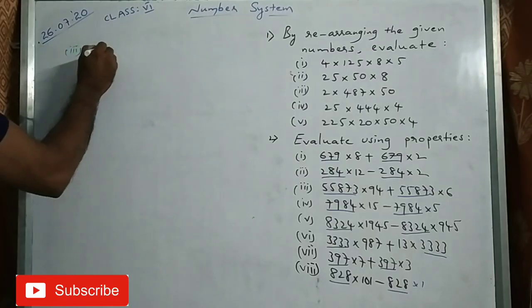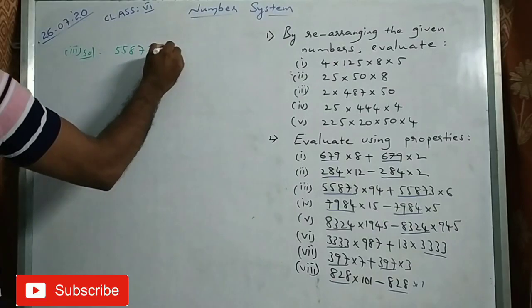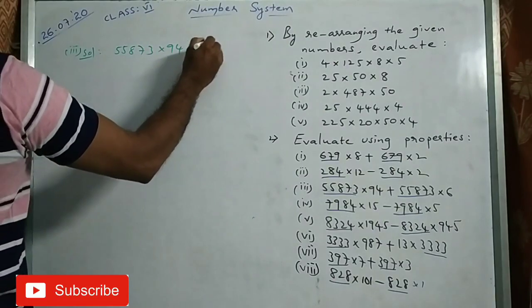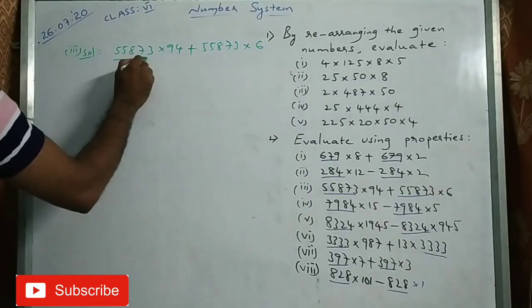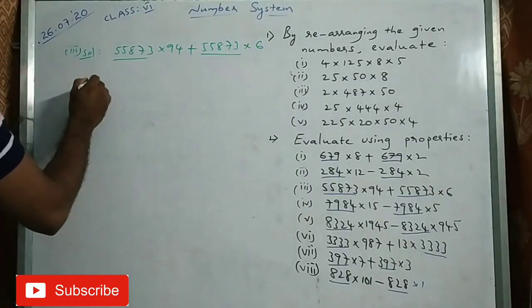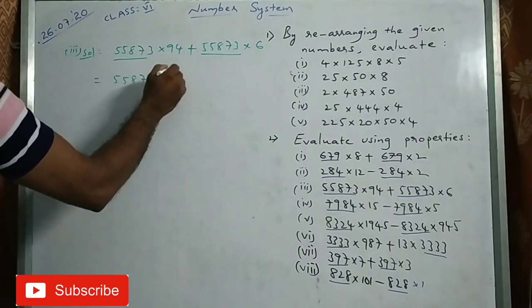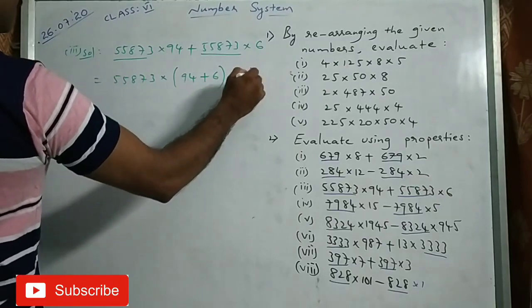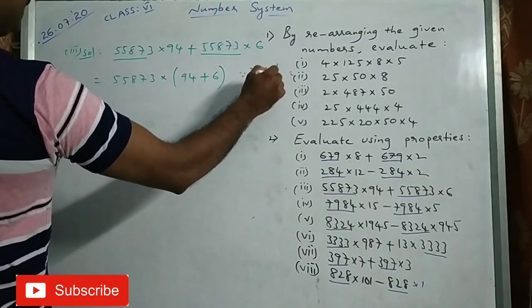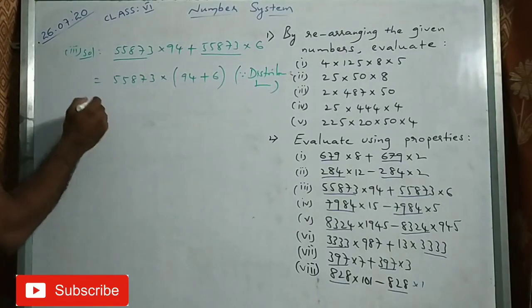Third one, what is given? 55873 into 94 plus 55873 into 6. Now clearly it is understood what the common number is here. 55873 is the common number. So 94 plus 6 as it is. Since it is distributive property, you must write it, under the same system.